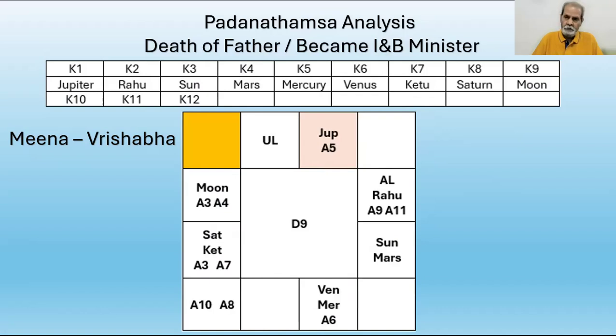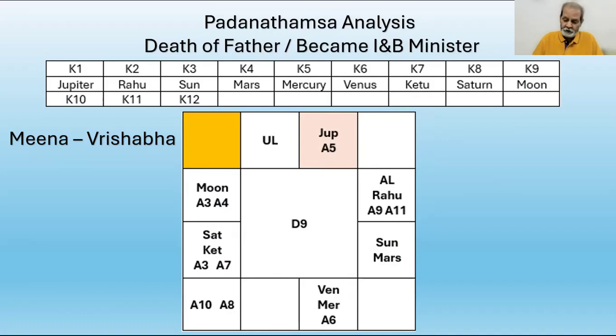It is occupied by Jupiter, the lord of Dhanus and Mena. Here, Dhanus is Mrutyupada A8. Dhanus has A8 or A10 also. I'm not talking about all other padas or karakas. I am talking about the padas and karakas relevant to the present event. So here there is A10 no doubt, but I am ignoring it for the time being.